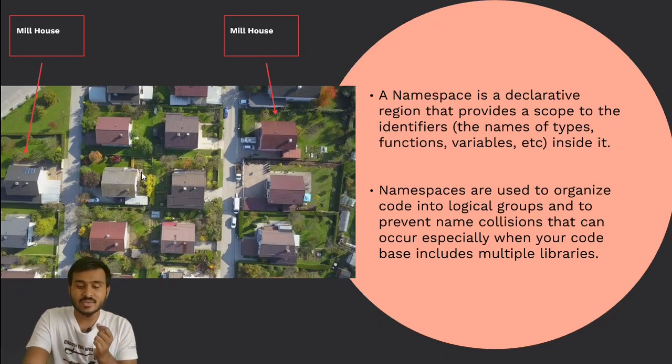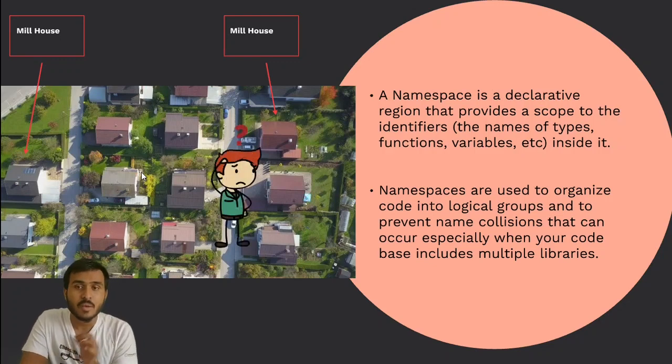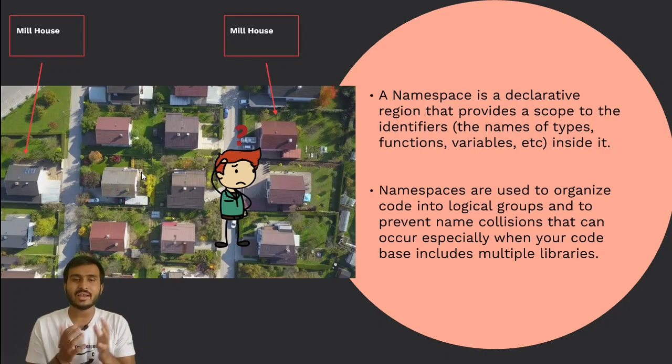Now the guest will be totally confused because there are two Mill Houses in the society. The guest will not understand which Mill House he should exactly go to, and this is a huge problem. Maybe he will knock on a different door or an unintended door, which will create some trouble for him. Maybe his dog will come at him. So it's not good, right?